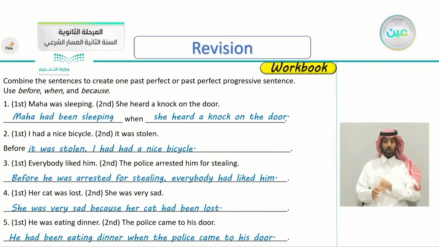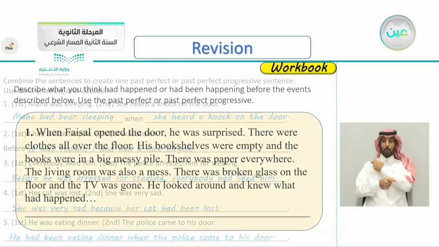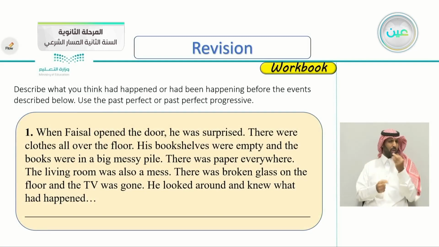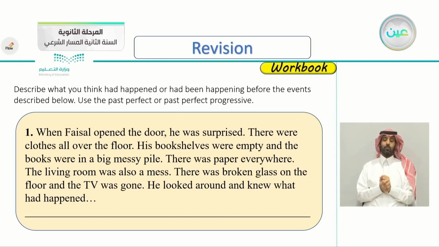When, it means the interaction between two events. When. He had been eating dinner when the police came to his door. Here's another exercise. Describe what you think had happened or had been happening before the events described below. Use the past perfect or the past perfect progressive.